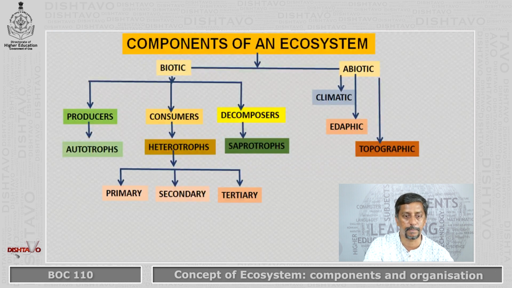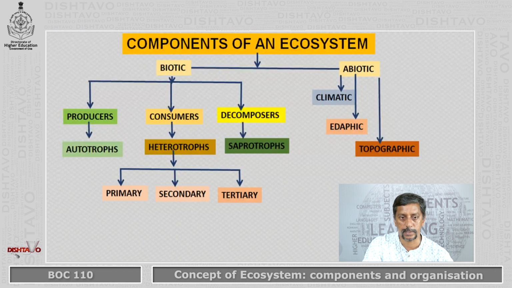The third category in the biotic community is the decomposers. Whatever has come from the living organisms has to go back to nature, and the saprotrophs, that is the decomposers, do this work. In the consumers section, that is the heterotrophs, we have different levels. We have primary consumers, secondary consumers, tertiary consumers, and even more consumers when they go on consuming each other in the food chain.